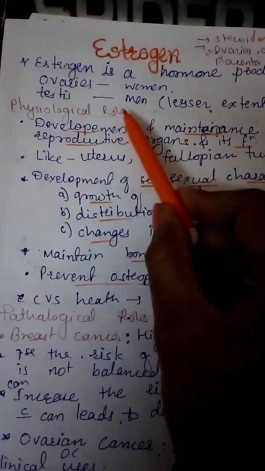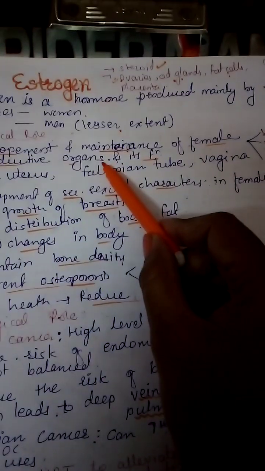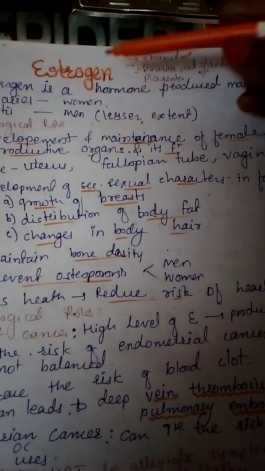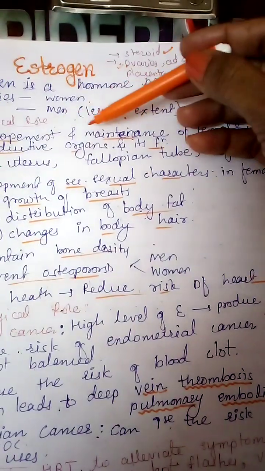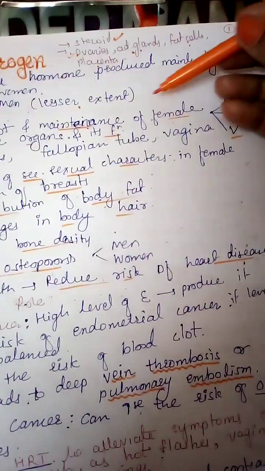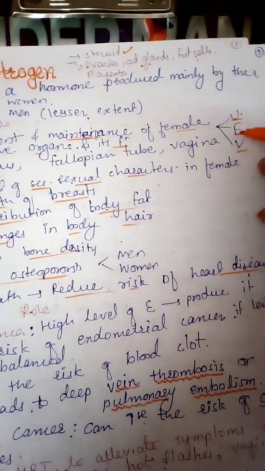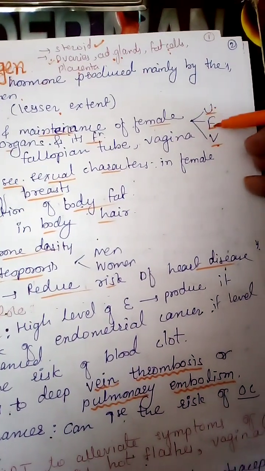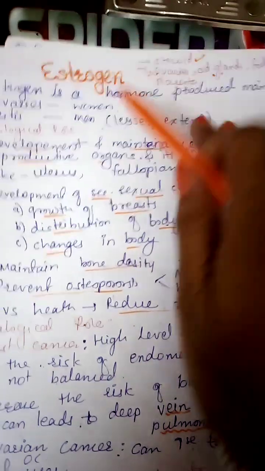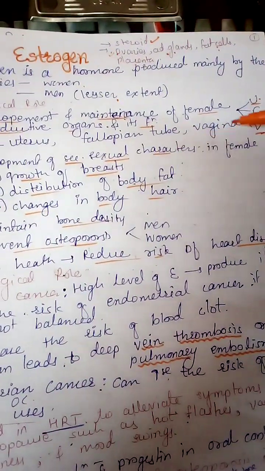Now let's see its physiological role. Development and maintenance of the female reproductive organs and their functions. Means it is responsible for the maintenance as well as the functions of the female reproductive organs. You know that the main parts of the female reproductive organs are the uterus, fallopian tube and the vagina. So for the development and proper function of the uterus, fallopian tube and the vagina, estrogen plays an important role.